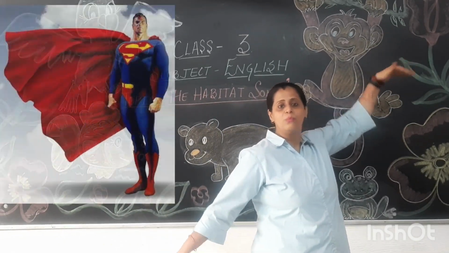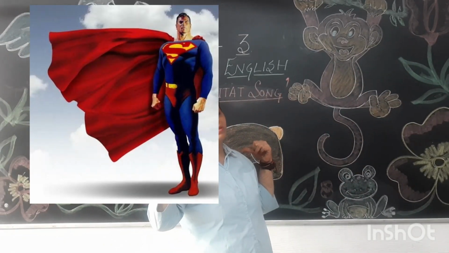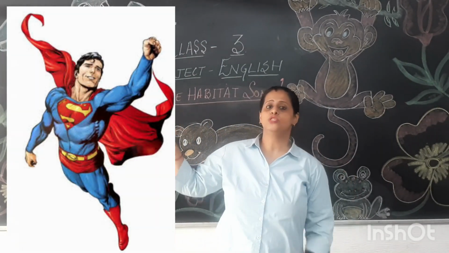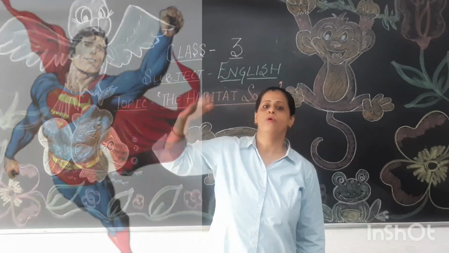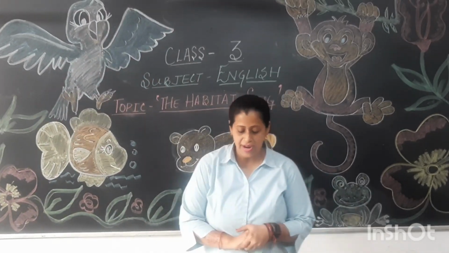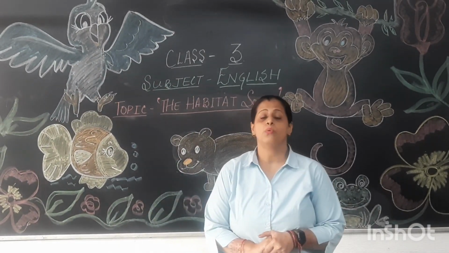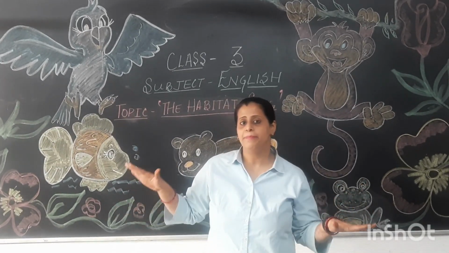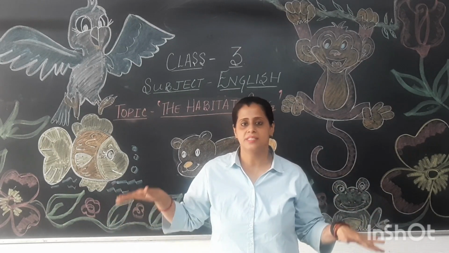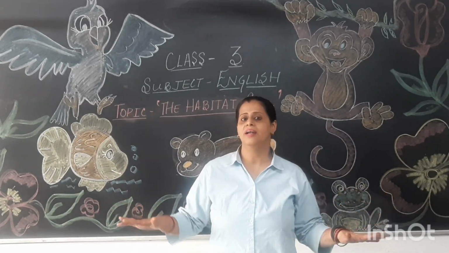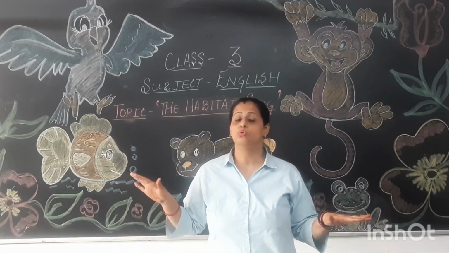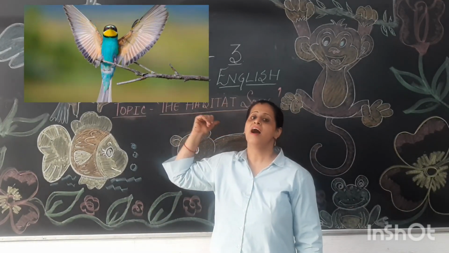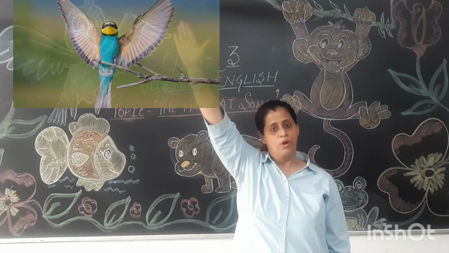A Superman wears a cape behind him. A piece of cloth which is worn by the superheroes. So when these superheroes fly, the cape also flies. Alright. So they think that we are like superheroes who have capes. And cape here refers to the wings that they have. So their wings are like capes, and with the help of those wings, these birds, these aerial animals, they fly high in the sky. Alright.